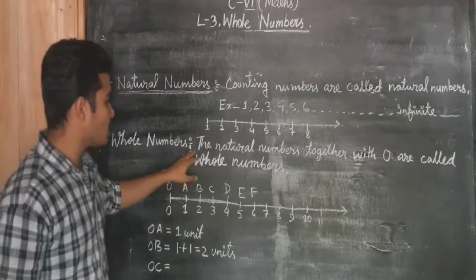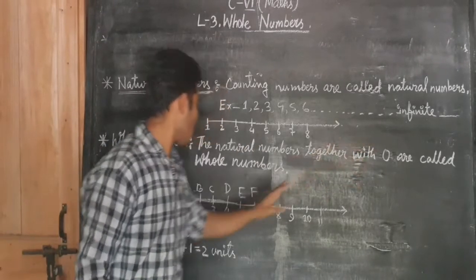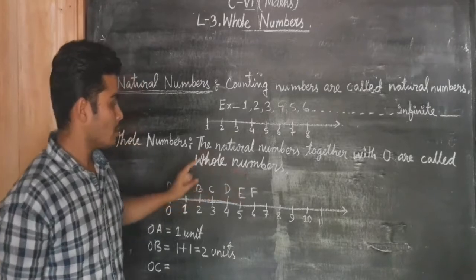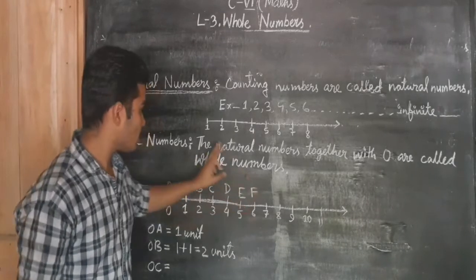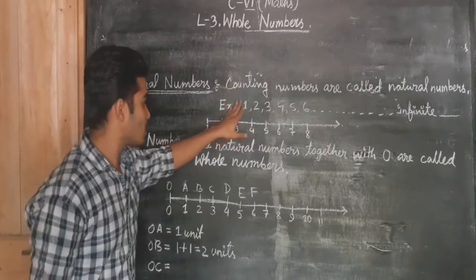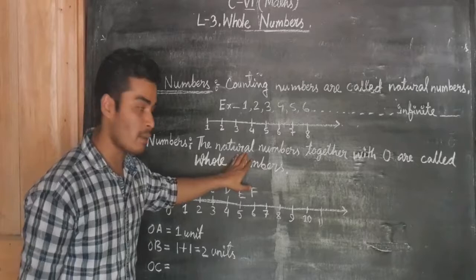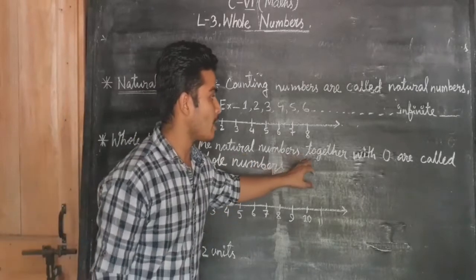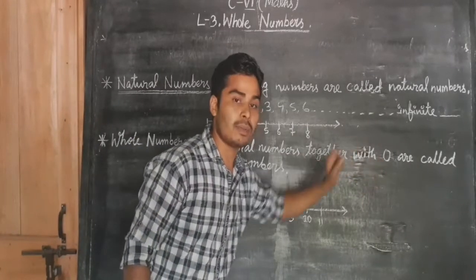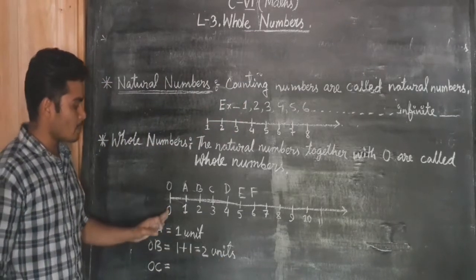Let us read the definition. The natural numbers together with 0 are called whole numbers. In whole numbers there must be natural numbers, which we have already discussed. You can see natural numbers start from 1. In whole numbers there should be natural numbers, and together with them one more number we include, that is 0. You can see in the whole number line we start from 0.